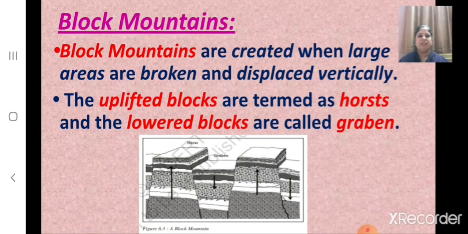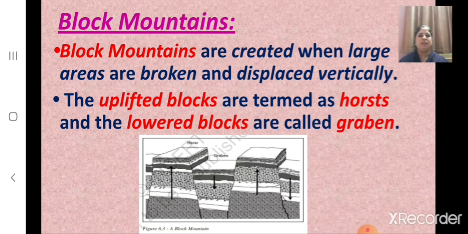Now children, let us revise about block mountains. What are block mountains? Block mountains are formed by splitting and sliding of large blocks of land. So how are they created? Block mountains are created when large areas are broken and displaced vertically. And children, what do you mean by horst and graben? The uplifted blocks are termed as horsts and the lowered blocks are called graben.